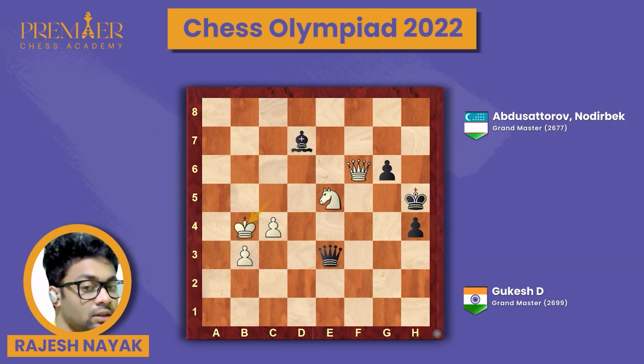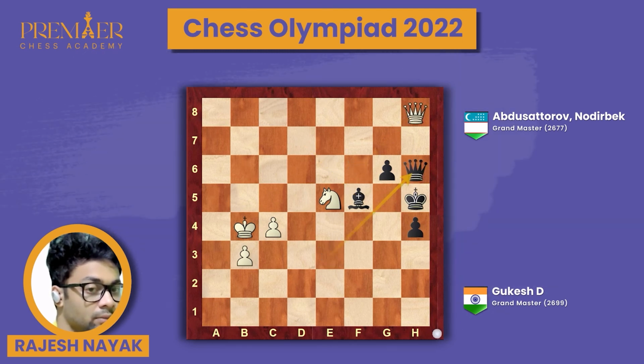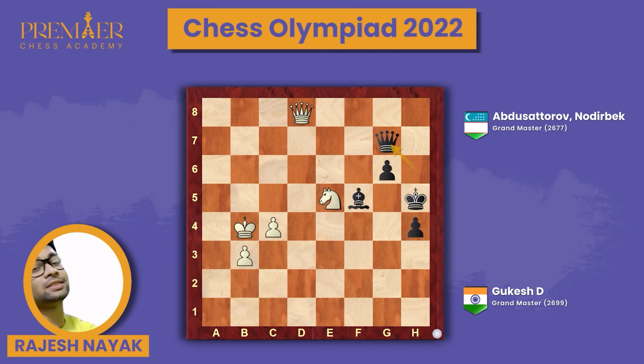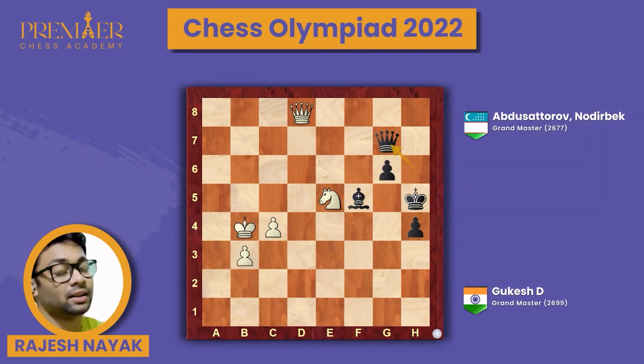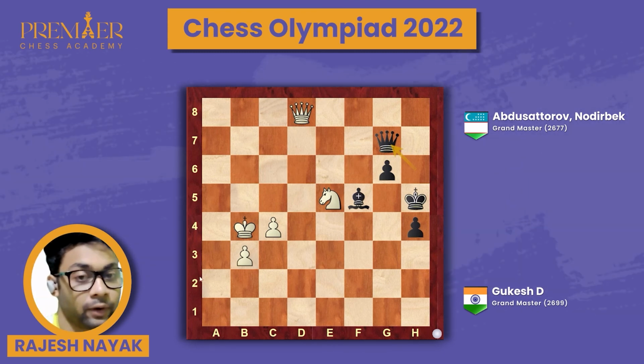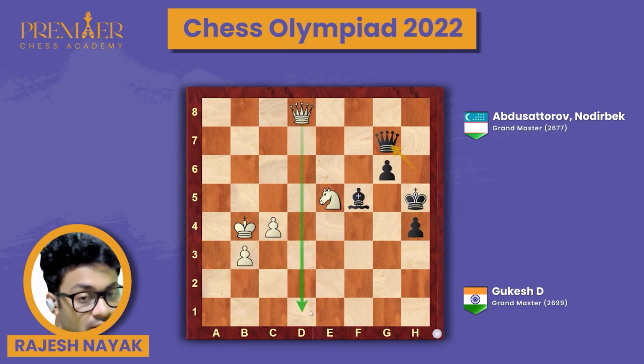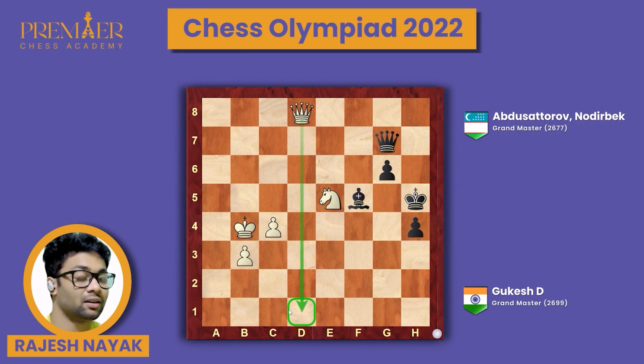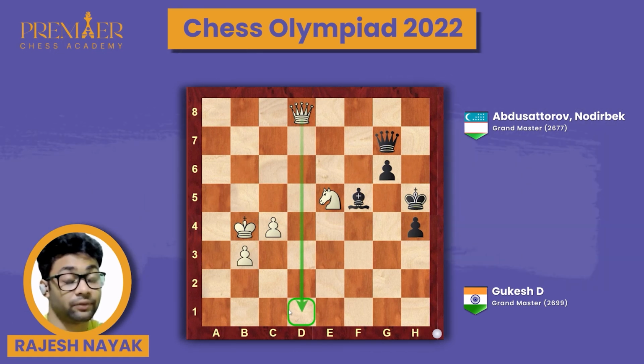Queen e3 check, king here, bishop f5, queen check, queen h6 and queen d8, queen g7. And here is the moment where Gukesh D just blundered his knight. He could have played queen d1 check and the position is still equal. Still there is a chance that white can hold the position and make a draw, and our team definitely will win the match.